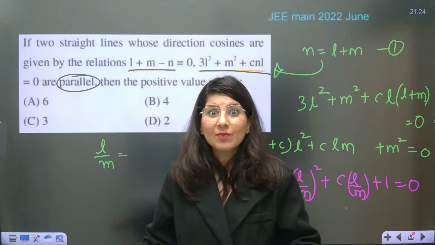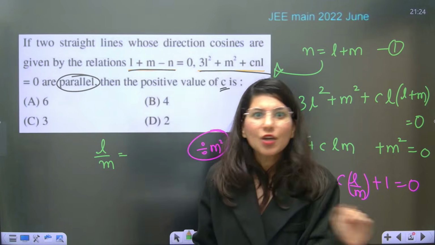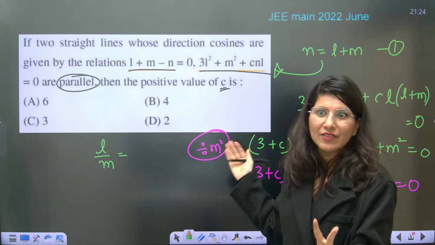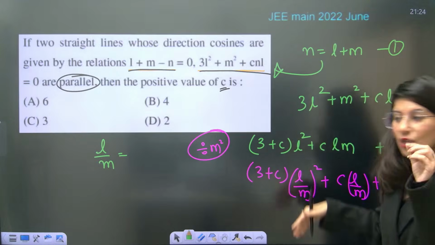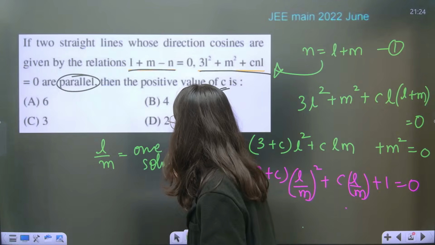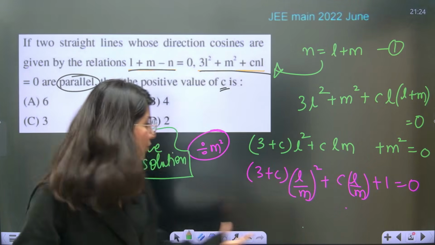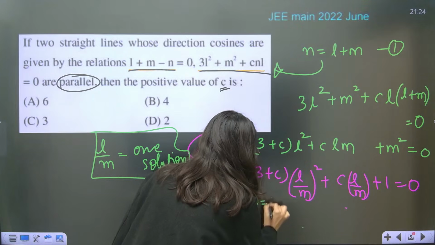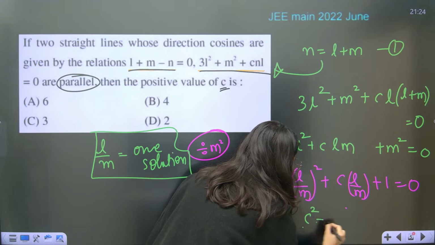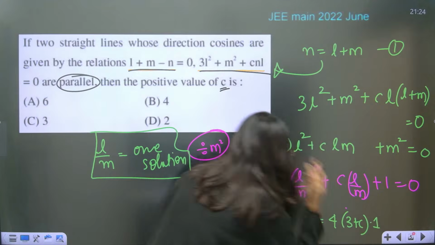If direction is same, that means the direction ratios of both the lines will be same. So you are not going to get two different sets. You have to get only one solution. Why? Because both sets should give you equal solution, that means discriminant should be equals to 0. So clearly, discriminant, that is b square minus 4ac, is equals to 0.